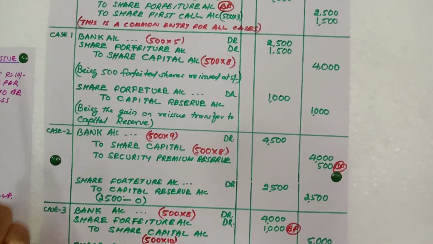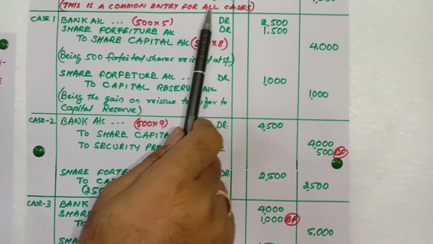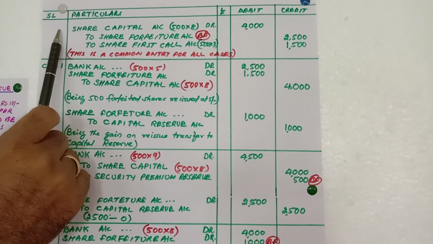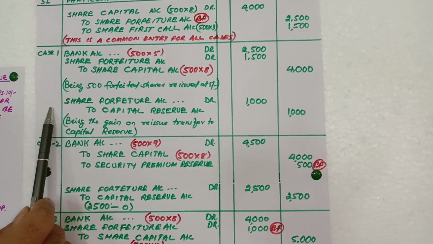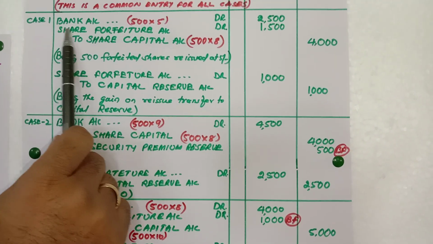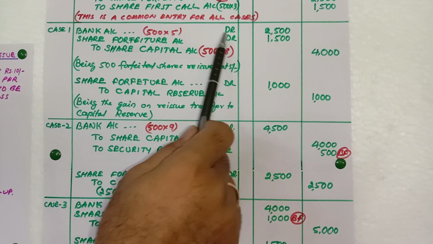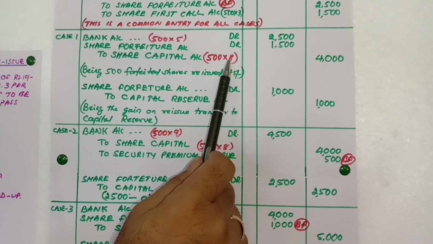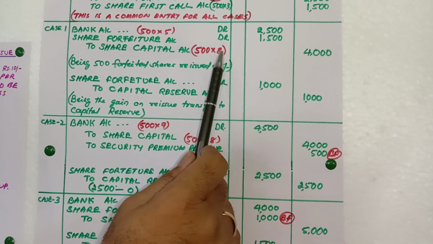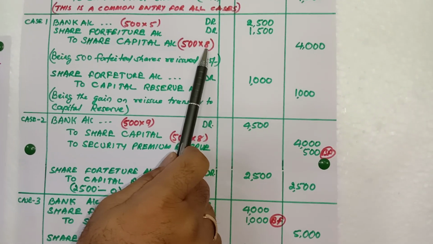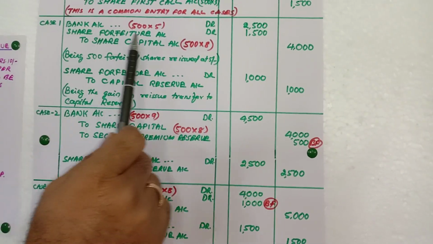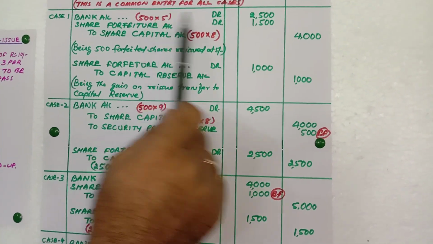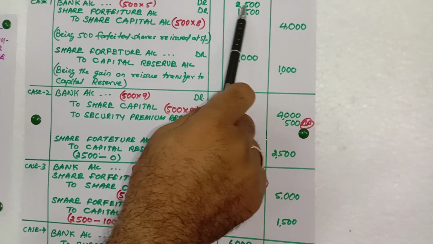Now let's see the first case, when it is reissued at 5 rupees. Now this entry you need to pass. So this will be your first entry, then this is second and third. So it is reissued at 5 rupees, so bank account debit. Then to share capital 500 into 8, not 10. The student may write 10 here, 10 is not required, so write 8 rupees only. So first write this 2 and leave the blank, then write the amount 4000 here and 2500 here.